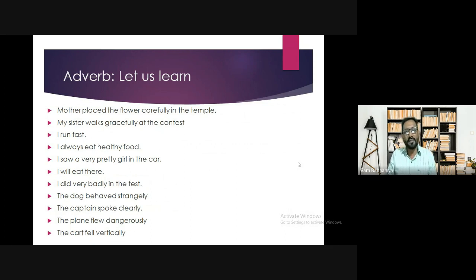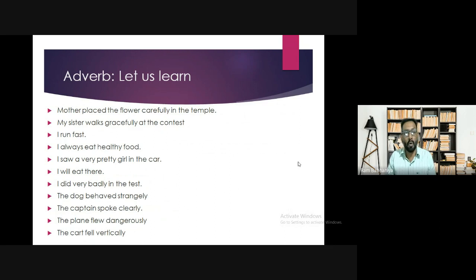I always eat healthy food. Okay. So when I ask you, how often do I eat healthy food? You can give the answer, always. Simple question. How often do I eat healthy food?